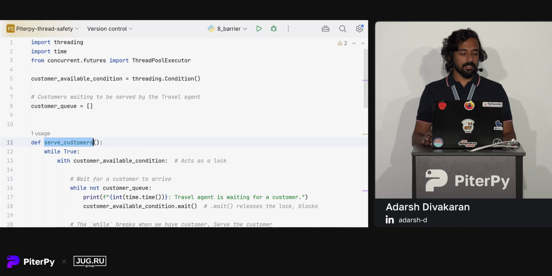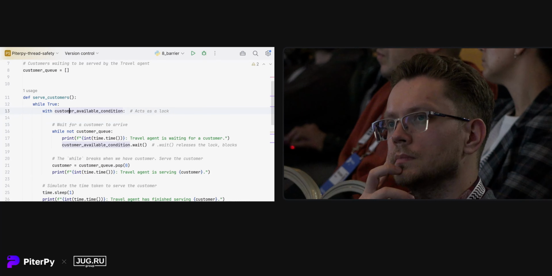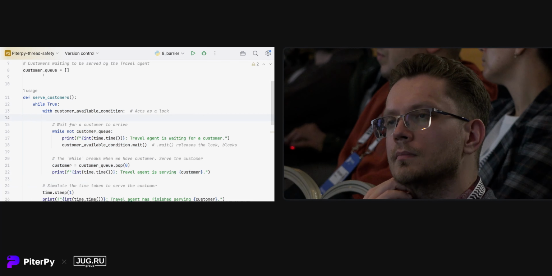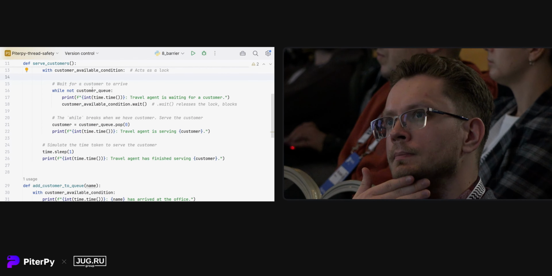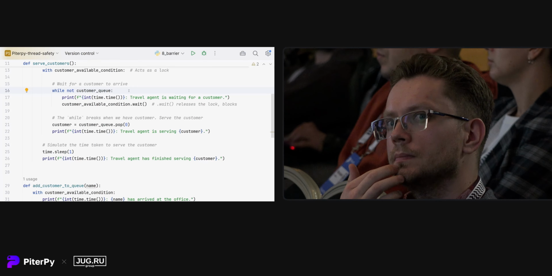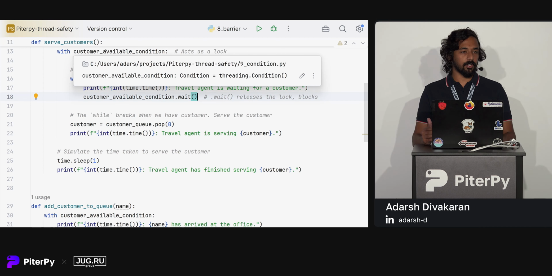This is our serve customers thread. This is what runs representing the travel agent. We have an infinite loop, as it should keep serving customers unless stopped. It initially holds the lock since we are working on shared data, the shared queue. Then here is the wait statement. If the customer queue is empty, it calls the wait statement so that it blocks indefinitely. It waits for the arrival of one customer. Here you can see we have acquired a lock, but the thing with condition is that whenever a wait is called, it releases the lock, and when it wakes up, it automatically acquires the lock again.